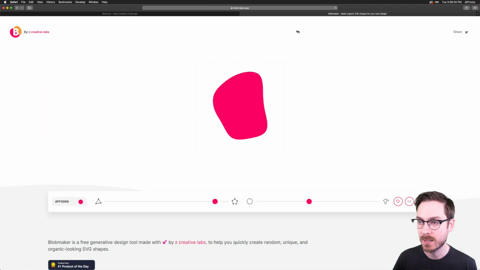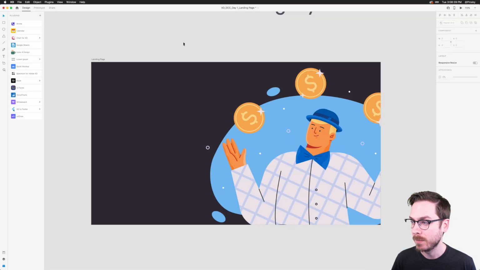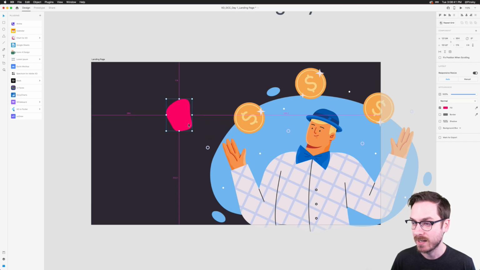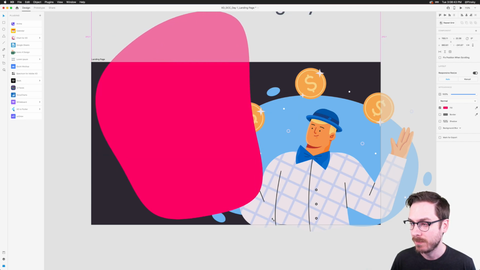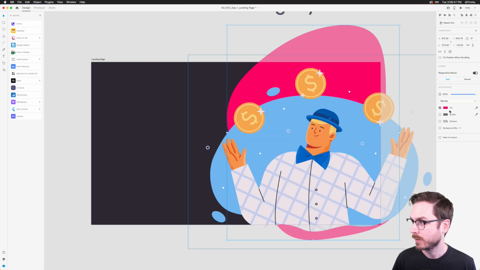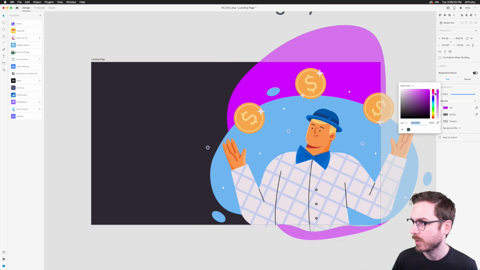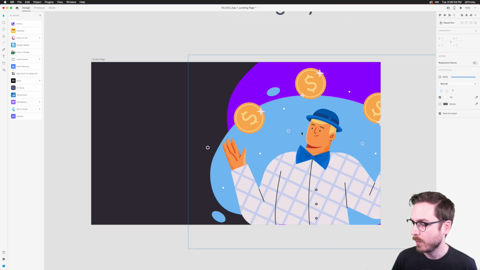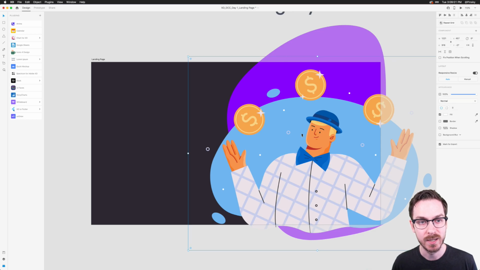And what's nice about XD is you can copy an SVG, hop back over to XD, and boop, paste it. There we go. And it's vector, so you can just make it nice and large, right? I'm going to move this behind my illustration, and maybe for this one, the red definitely clashes a lot with the blue, so maybe we'll just bring in some of the purple we were talking about earlier. And this one's going to be a little bit lighter, right? So we can do something like this. And now we have this really nice looking blob.